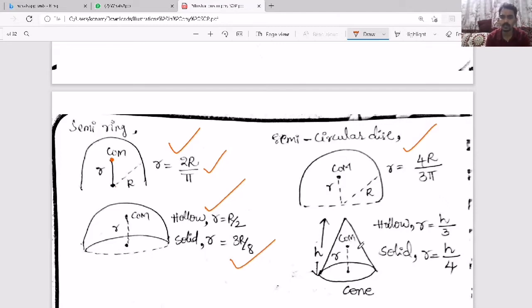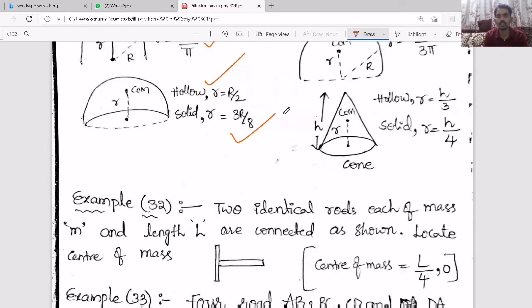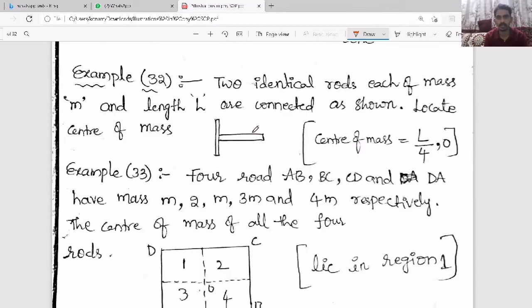This is not that much needed, but just remember cone. In case of hollow cone, h by 3 from the center, and solid cone means h by 4. Majorly, you remember the first two, semi-ring and semi-disc. Usually they try to ask these in the CET and NEET level. If you can remember all the formulas, it will be good, but at least the first two, try to remember. Now one question I'll just explain to you.